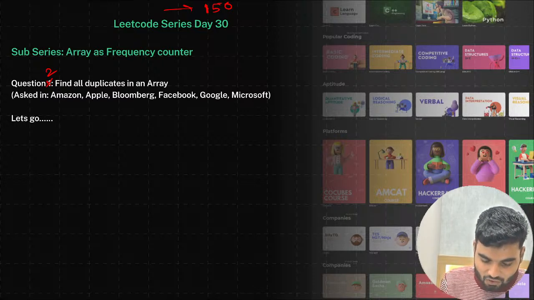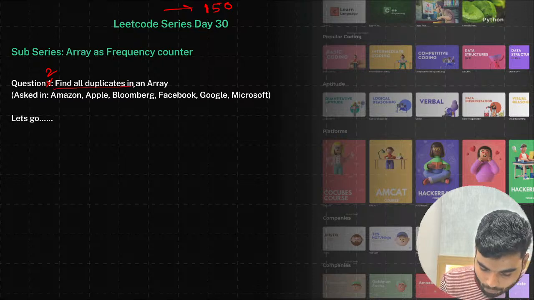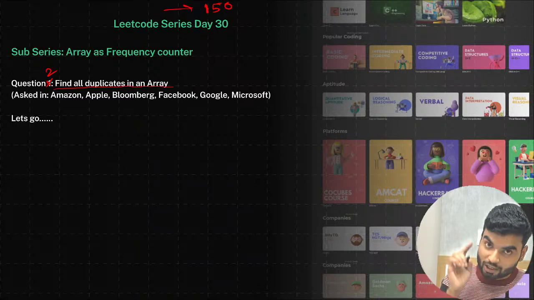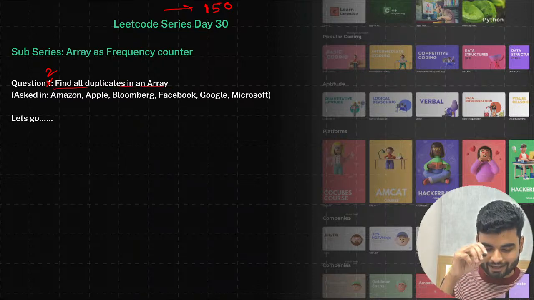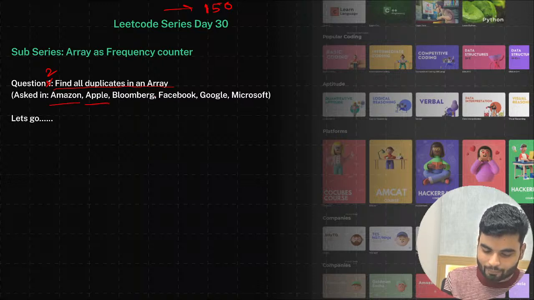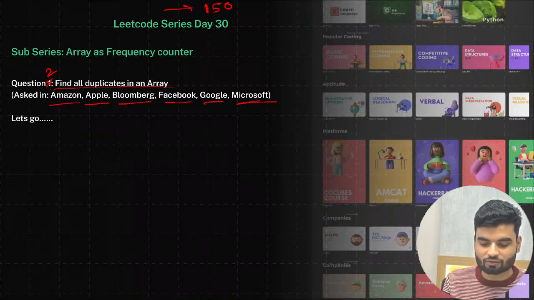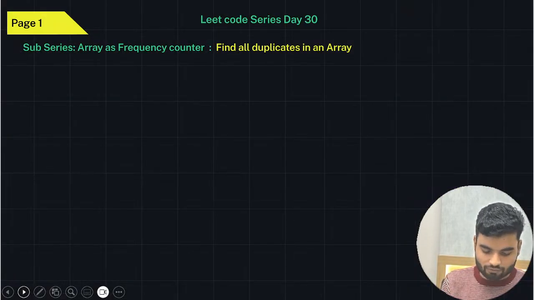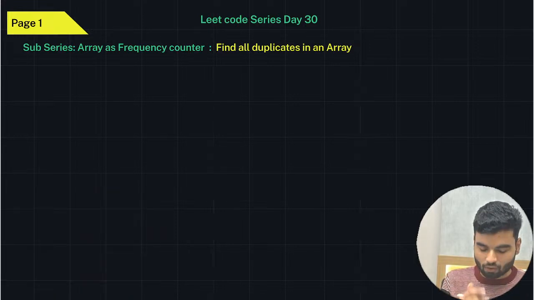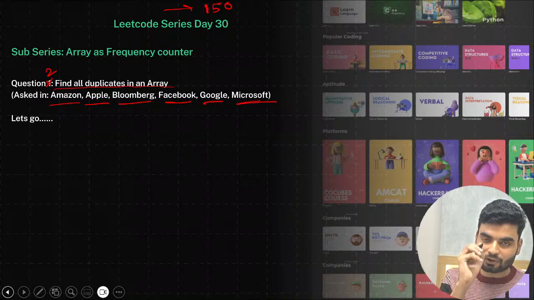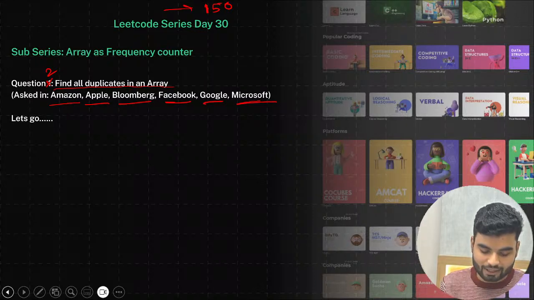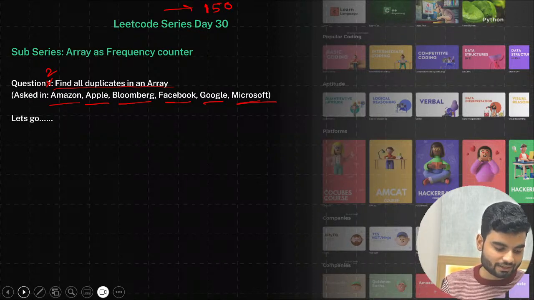So let's begin with the question. Today we have the question Find All Duplicates in an Array, and this particular problem statement has already been asked in Amazon, Apple, Bloomberg, Facebook, Google, and Microsoft. So look at how many companies have asked this particular question. I hope everybody already knows what array as a frequency counter is, but I already did it yesterday, and I'll give you a dry run at the end. Then you'll understand.